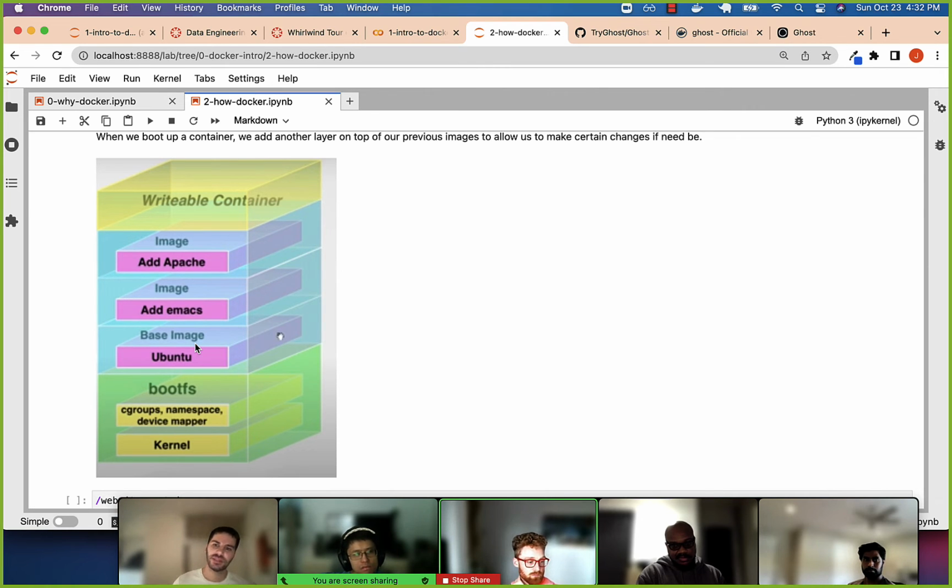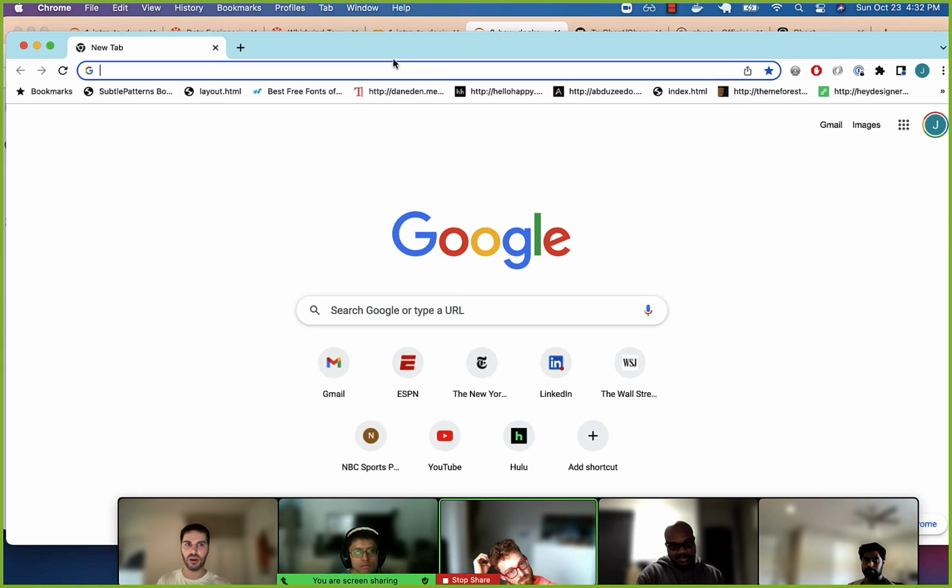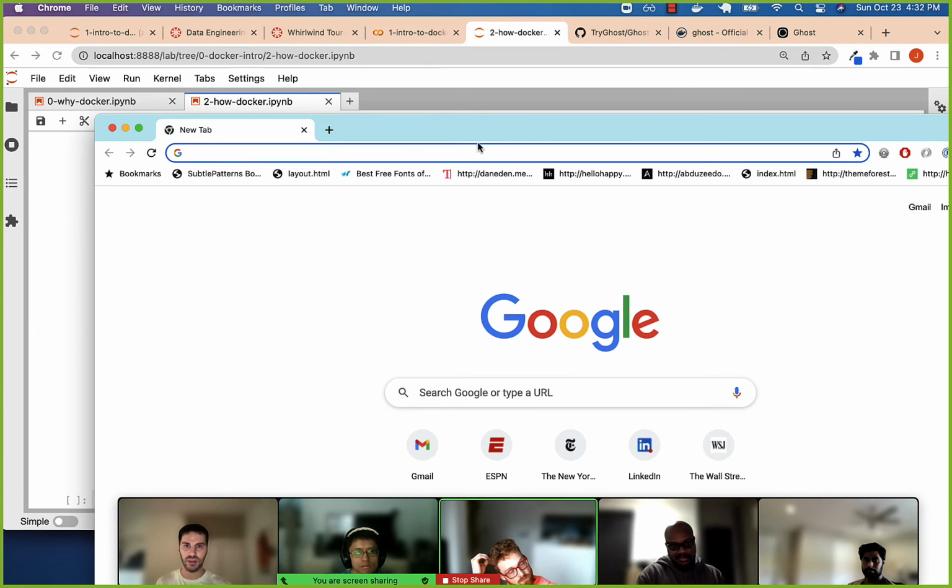This stuff is confusing, going through this stuff, but that's the main technology. An image, what is an image? The image is just a layered set of files. It is the software that you download. When we downloaded Google Chrome, we just downloaded the files on our computer. We can have multiple instances of Chrome running on our computer. Each of these is kind of like a separate container, where this is us running the software.